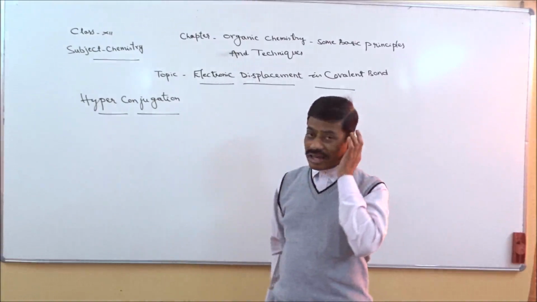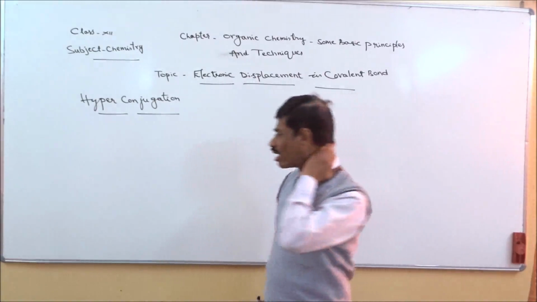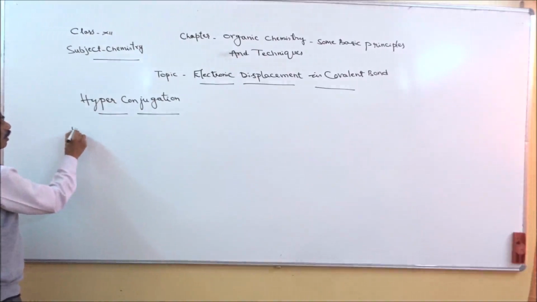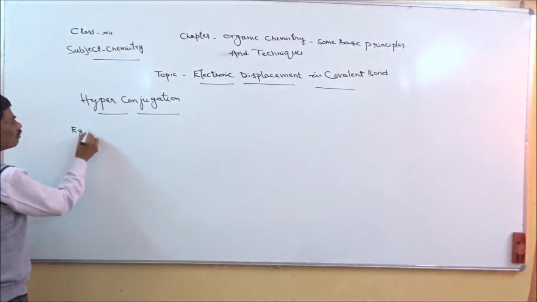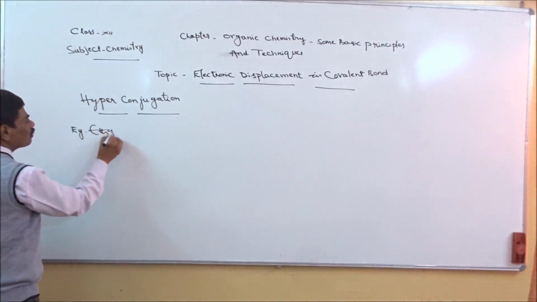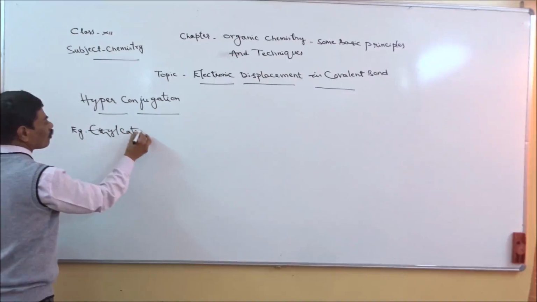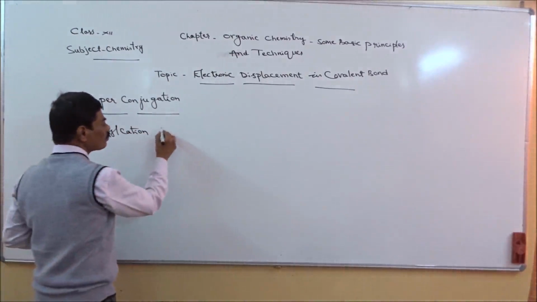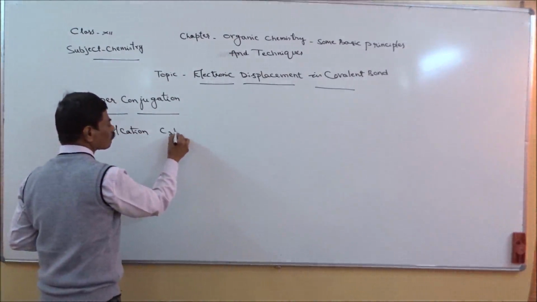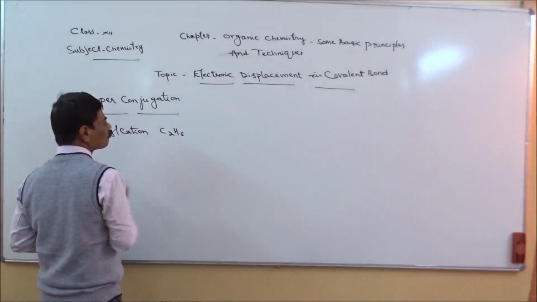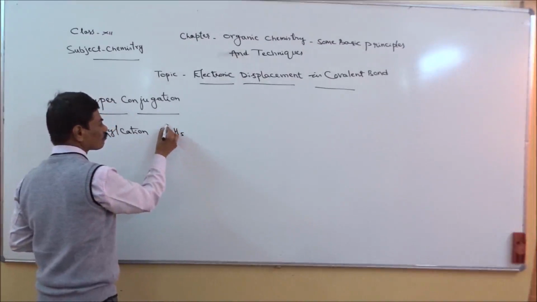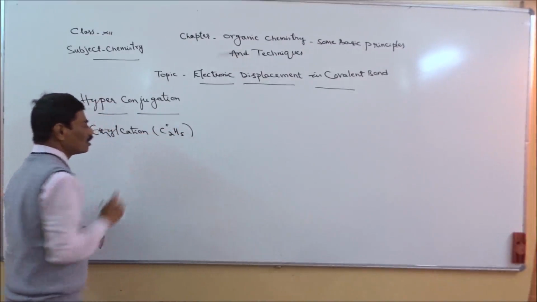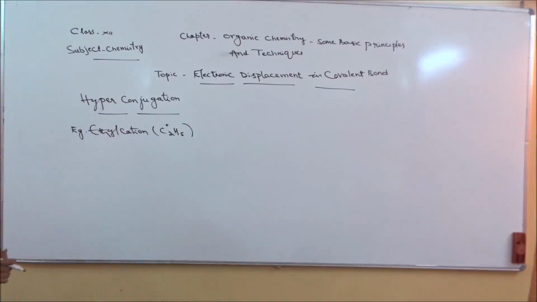This phenomenon can be understood with the help of ethyl cation. Example for this is ethyl cation, that is C2H5 plus. Carbon will get that positive charge. Now let us see this in the form of structure.